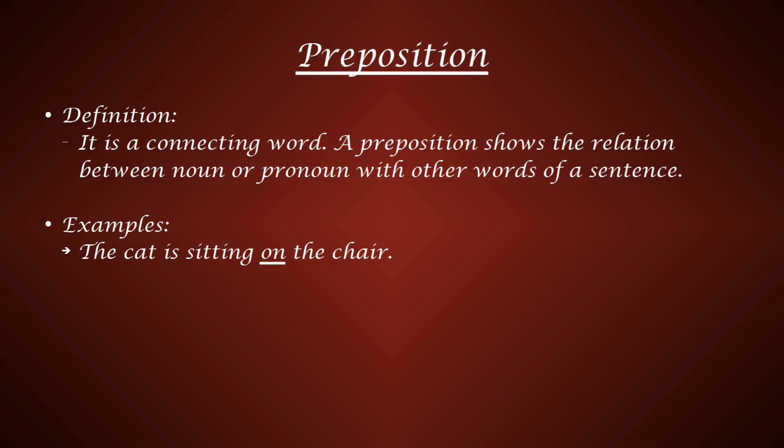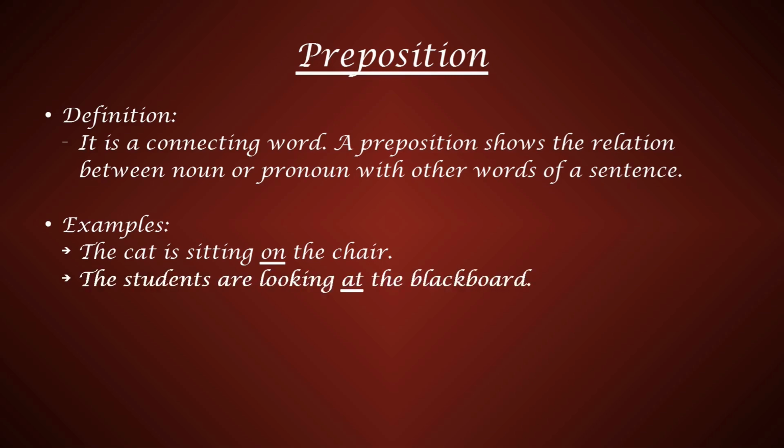The next example is: the students are looking at the blackboard. Here the word at shows the relation between the words looking and the blackboard. It tells us that the students' eyes are on the blackboard. So here at is a preposition. Few other prepositions are in, of, from, etc.